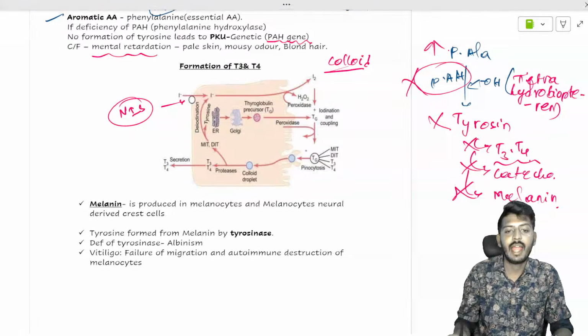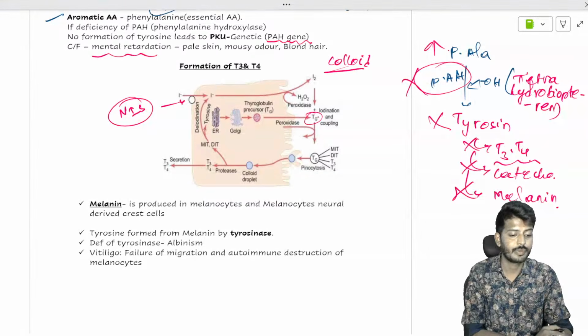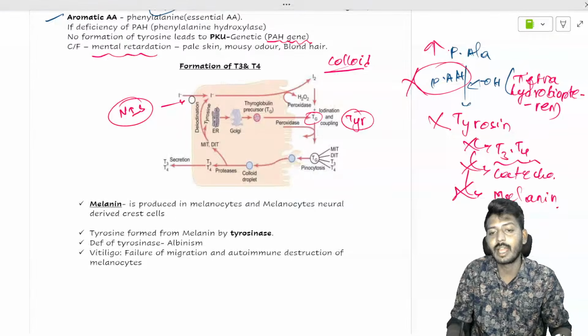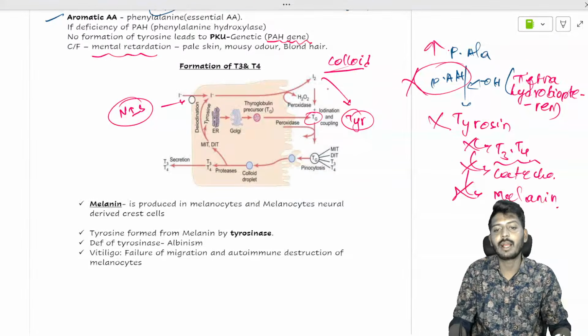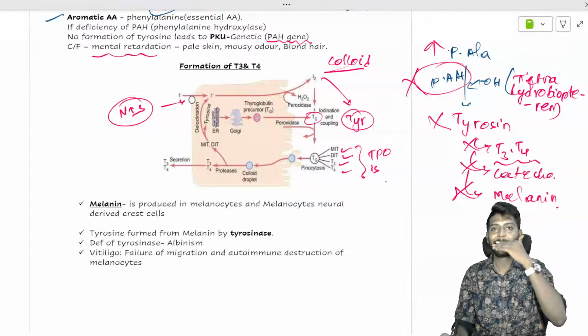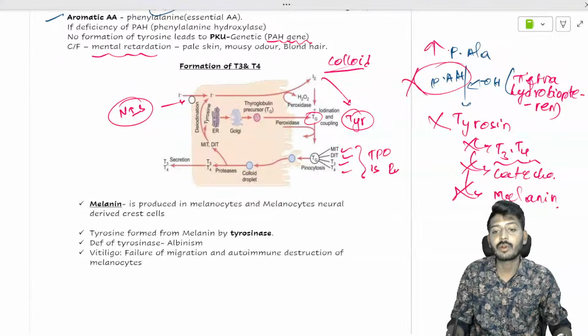On the other hand, the thyroid follicular epithelium will produce a protein called thyroglobulin. Inside thyroglobulin we have an amino acid called tyrosine. This tyrosine and iodine will combine to give rise to monoiodotyrosine, diiodotyrosine, T3 and T4. All of their formation requires an enzyme, TPO. So what is TPO? That is thyroid peroxidase.